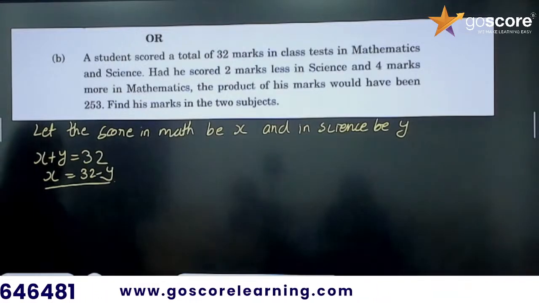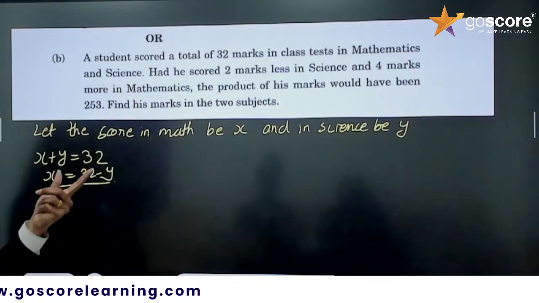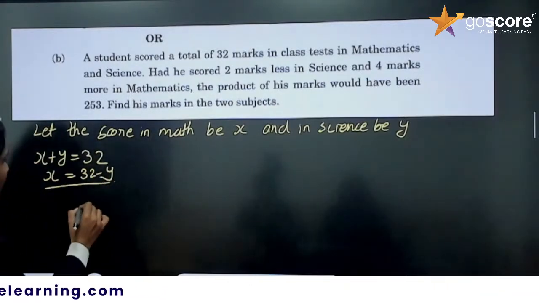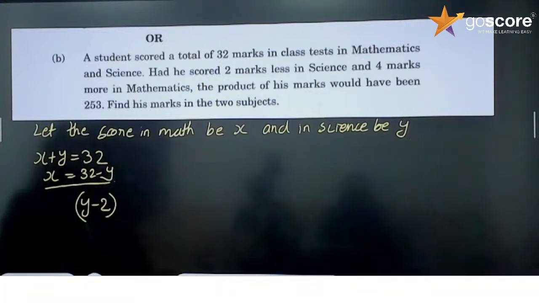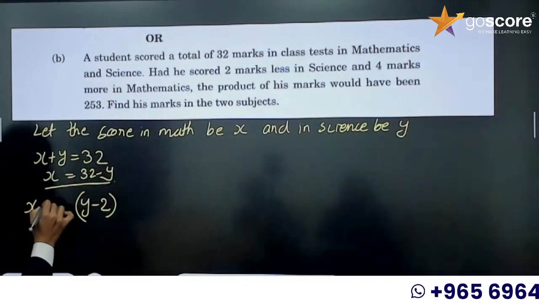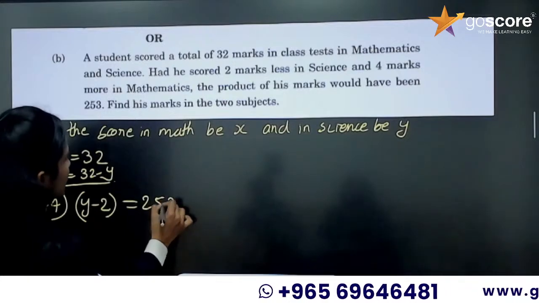Okay. Now the next condition is, had he scored 2 marks less in science. So the mark in science is y. So when he scored y minus 2 in science and 4 marks more in mathematics. So x plus 4 in mathematics, the product will be equal to 253.